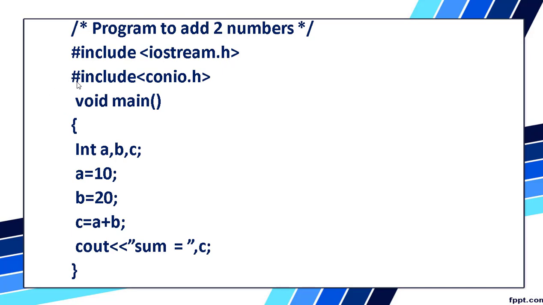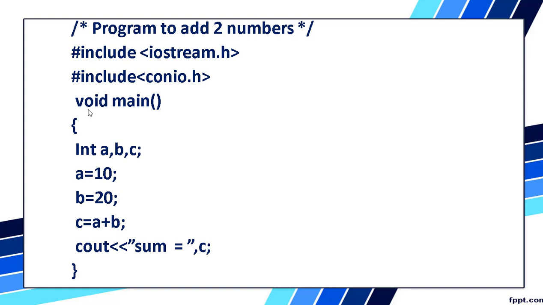The next statement, hash include conio.h: conio is console input output header file. What is a console? It is the monitor, your display screen. All the functions related to your display screen, that is your console unit, all the output we get and the formatting which has been done, are stored in conio.h.